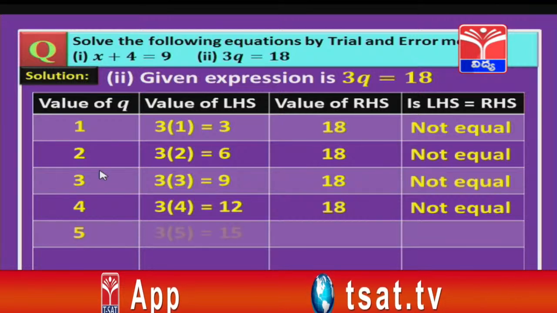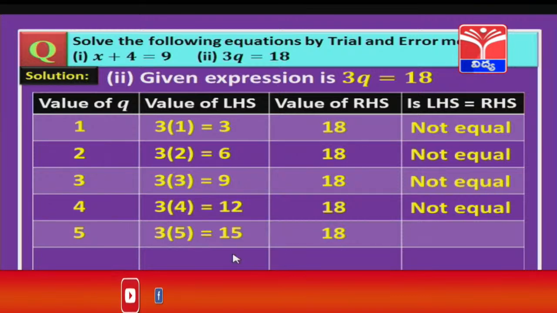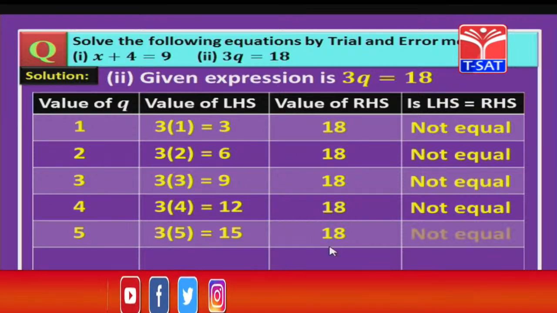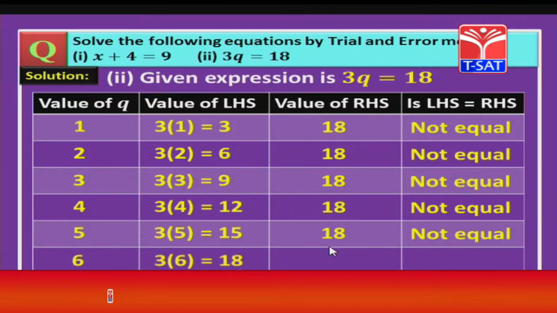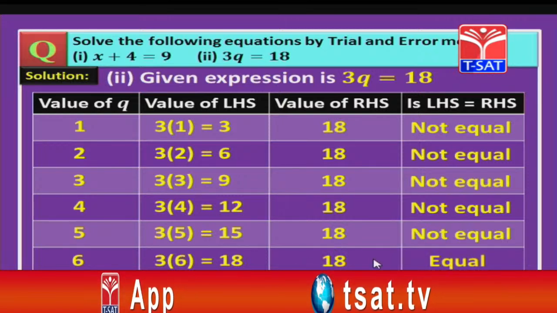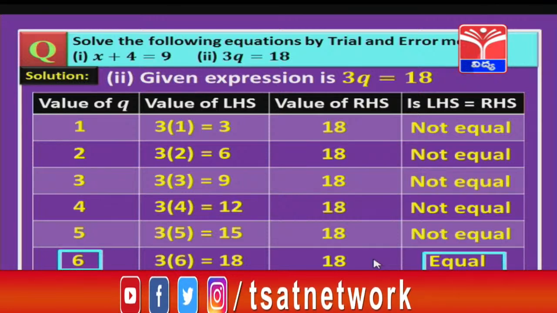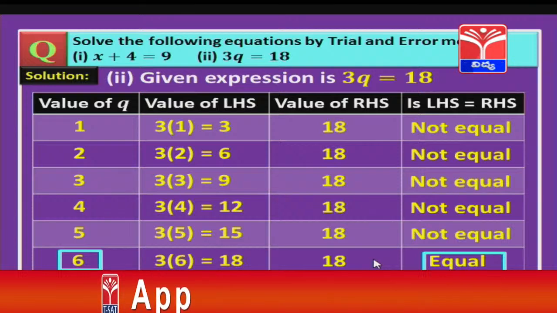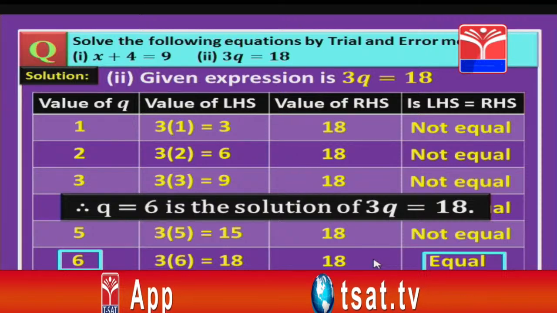Now, let us substitute 5. 3 into 5 how much, children? 15 and the RHS is 18. Again 15 and 18 are not the same. So, LHS not equal to RHS. Let us substitute 6, children, now. So, 3 into 6 is 18 and RHS is also 18. That means both LHS value and RHS value are equal. Now, again, children, for what value of q are both equal? Yes, for q equal to 6 both the LHS and RHS values are equal. Now, I can say q equal to 6 is the solution of 3q equal to 18.